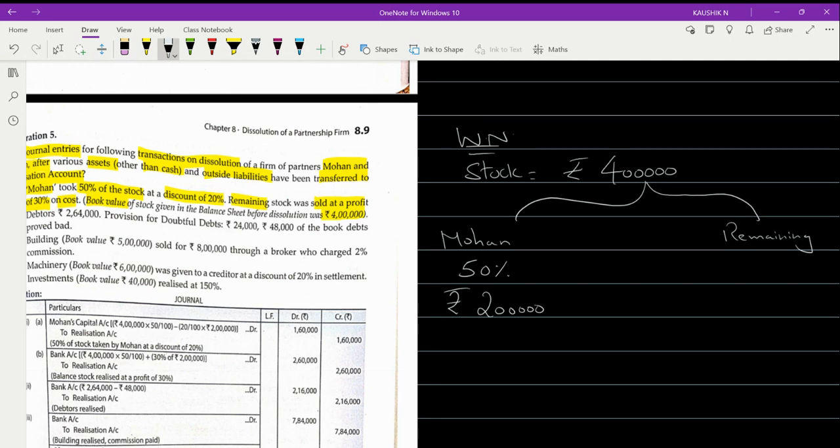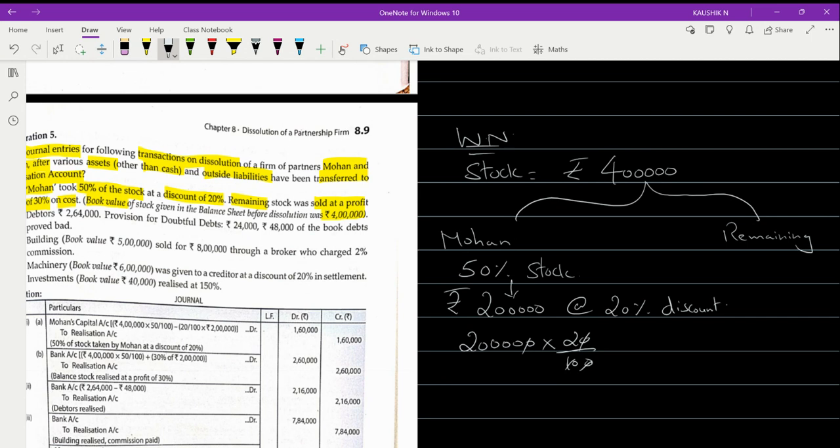Mohan has taken 50% of the stock, so 50% stock value is nothing but rupees 2 lakh. But at what price? At a discount he has taken. What is the percent of discount? At 20 percentage discount. That means calculate what is 20 percentage of 2 lakh. 2 lakh into 20 by 100.